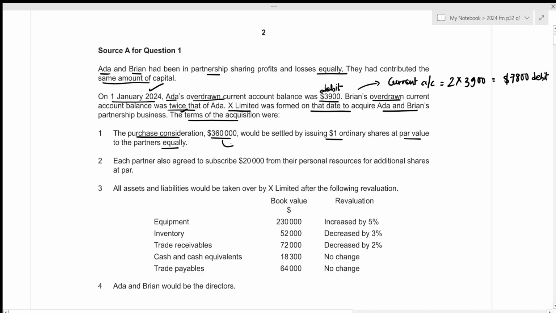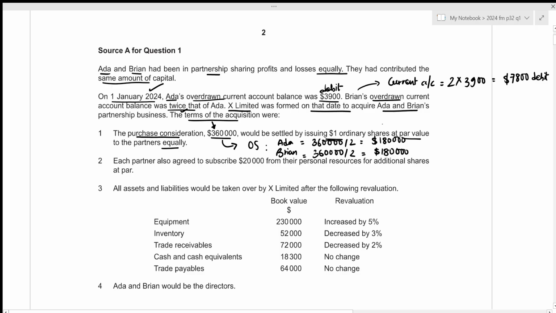So we just have to divide this amount of 360,000 by 2. For Ada, that results in 180,000, and for Brian as well, 180,000.